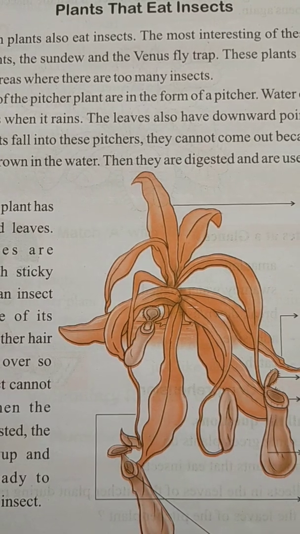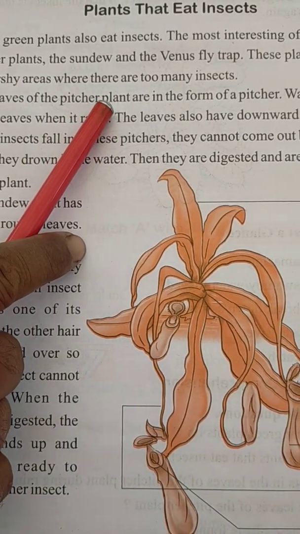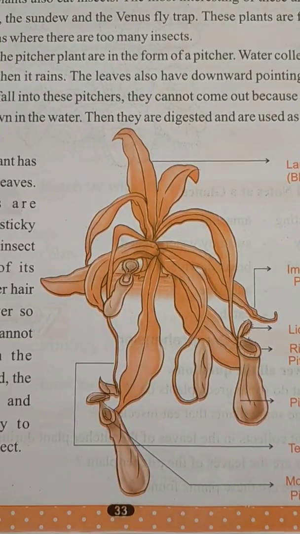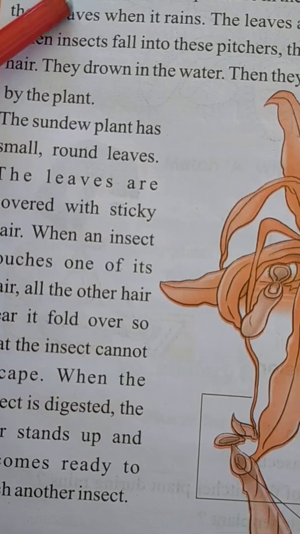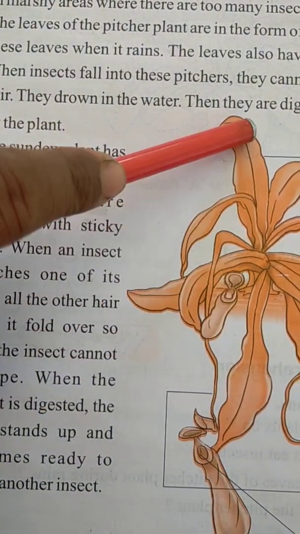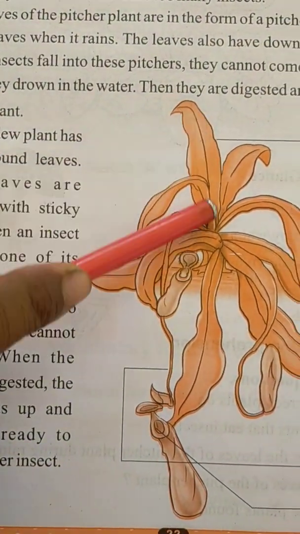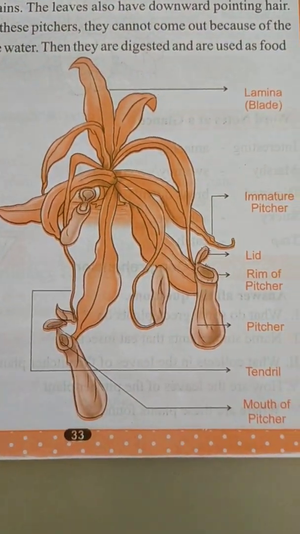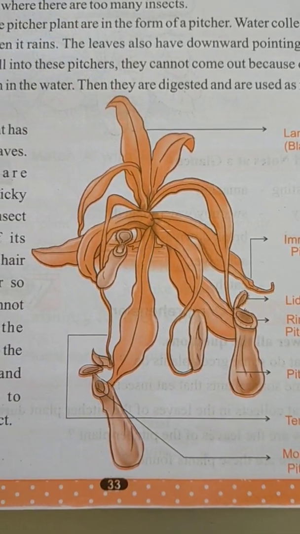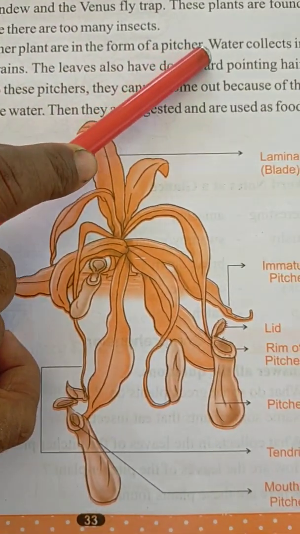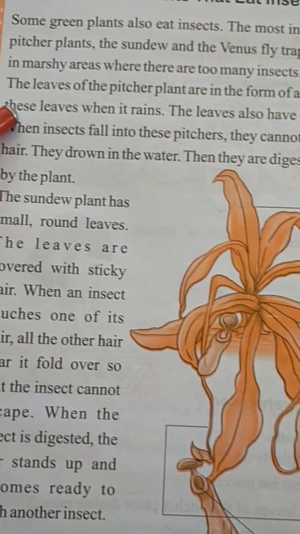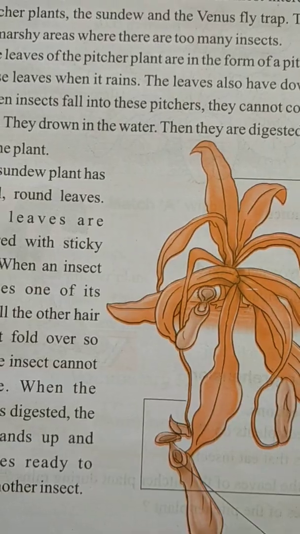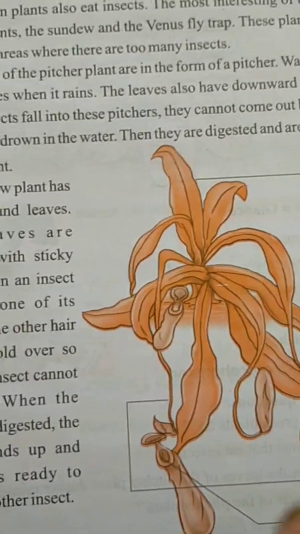The leaves of pitcher plants are in the form of a pitcher. Because their leaves are very long, so that is called the pitcher. In the form of a pitcher, water collects in these leaves when it rains. That means when it rains, the pitcher plant collects water for its living.